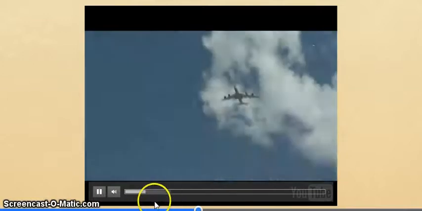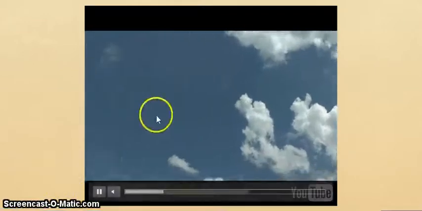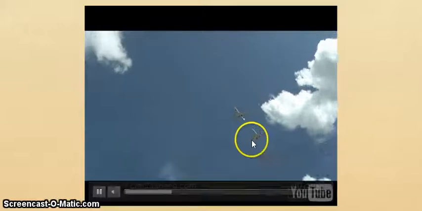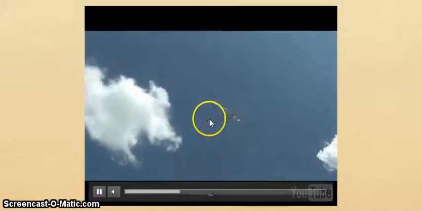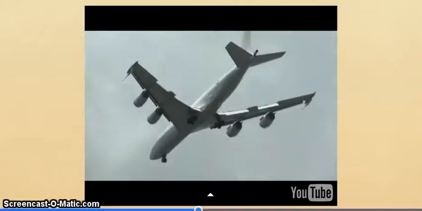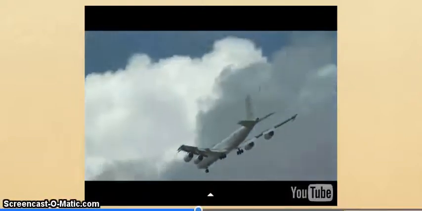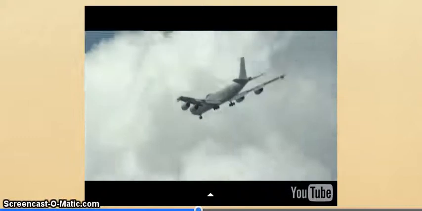It's of a plane, and the person making the film was recording it because they couldn't figure out what kind of plane it was. Let's turn the sound off on that. And you'll see there are no markings on this plane, right? And so it's a very nondescript airplane. They couldn't figure out whose it was, where it was coming from, where it was going, or why it was there. So that made them a little worried. They recorded it and posted it on YouTube for people to talk about, figure out what it was, right? See, no markings whatsoever. It's a nondescript plane. There's nothing that helps us figure out anything about it.